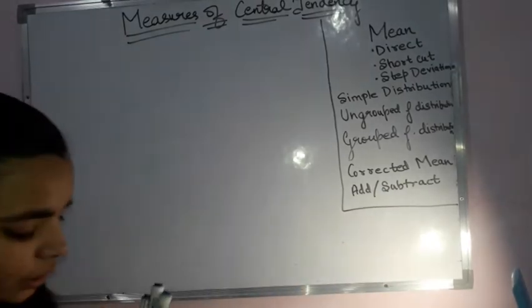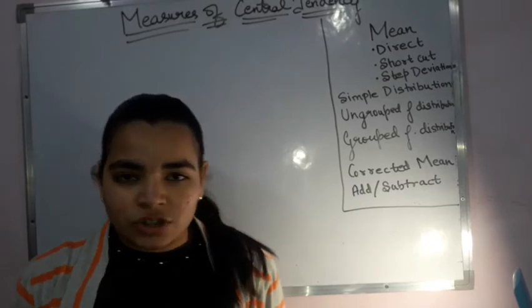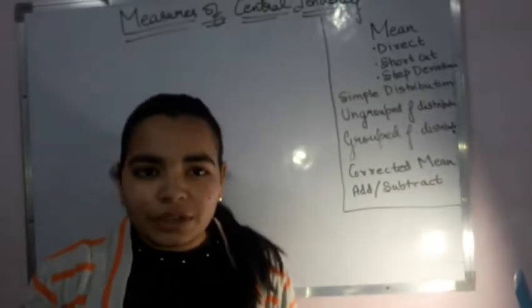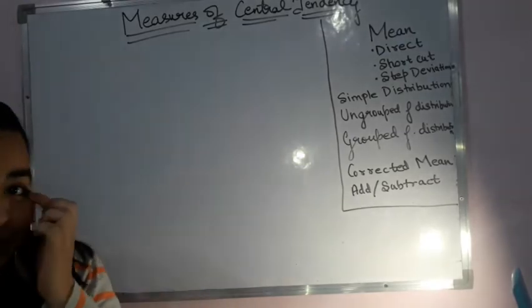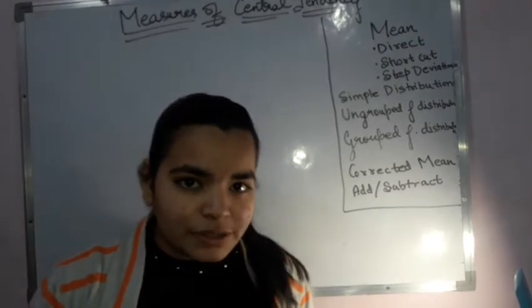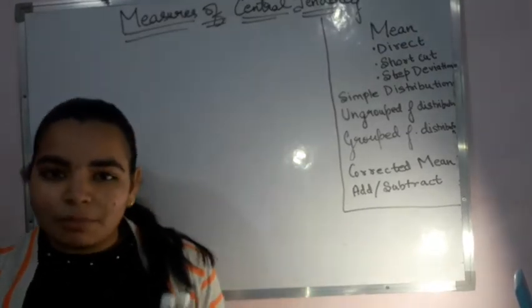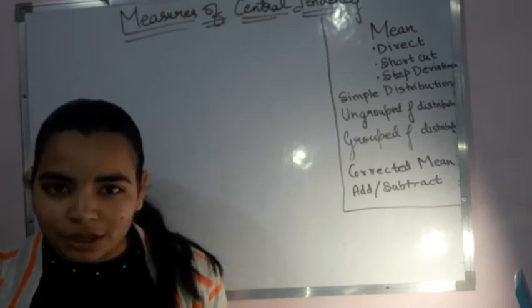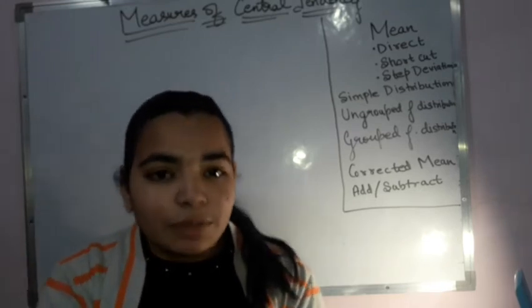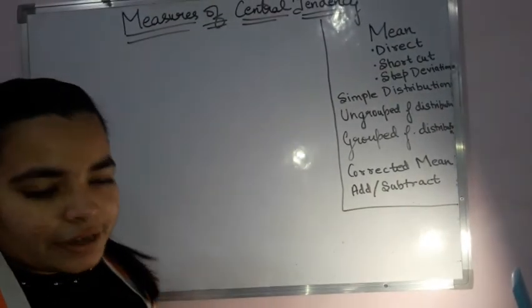What are we going to study in this chapter, that is measures of central tendency? We only have to do the mean portion. Median and mode are not a part of our syllabus. We only have to do the mean. Mean means the average of something. That is very much clear. That means the average of a certain number of terms that is given to us.